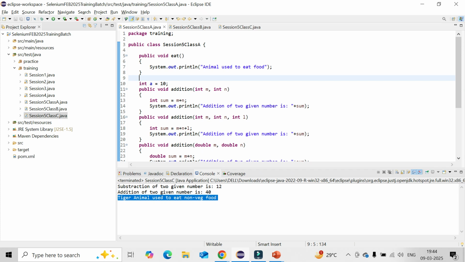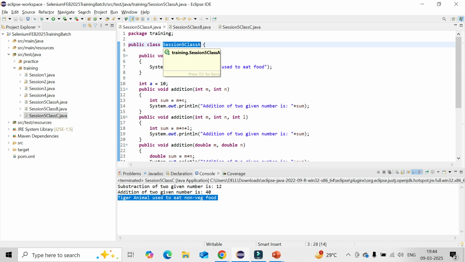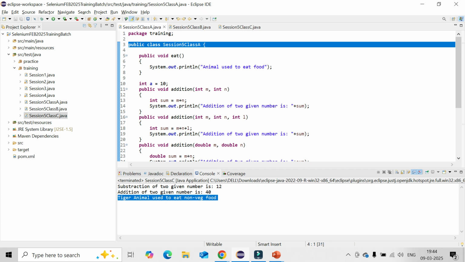What is the difference between method and constructor first? Let's discuss. For a method, first you need to create the object of the class, after that you need to call the method separately. But for a constructor, as and when you are creating the object, automatically your constructor will be invoked. Your constructor name should be the same as the class name without a return type, but your method should have a return type. With the help of the object, you can call that method.